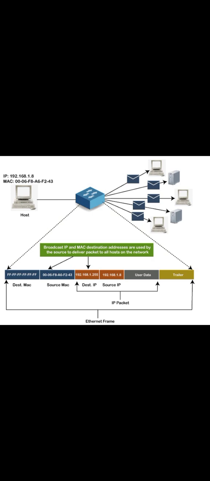Next, the source MAC. Next, the destination IP address and source IP address. Destination and source mean receiver and sender. Both sender and receiver have MAC addresses and both have IP addresses. So these two are very important to transfer the data. Next, user data. User data means the message you are sending to your friend or colleague.